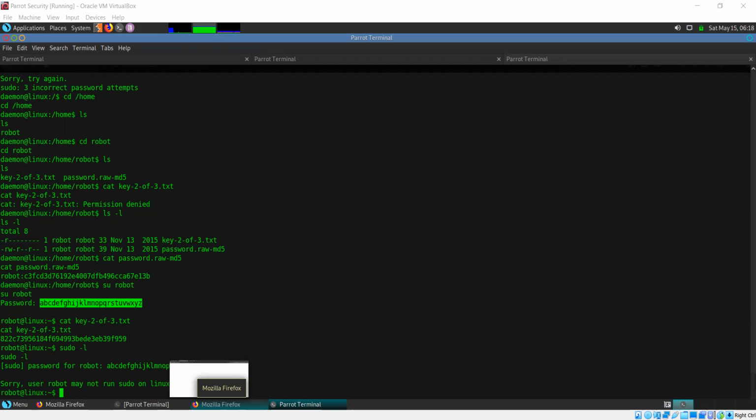So on a system that you are trying to perform privilege escalation on, you can try to look for setuid files.